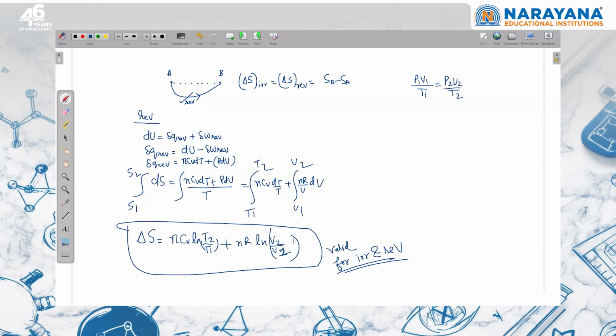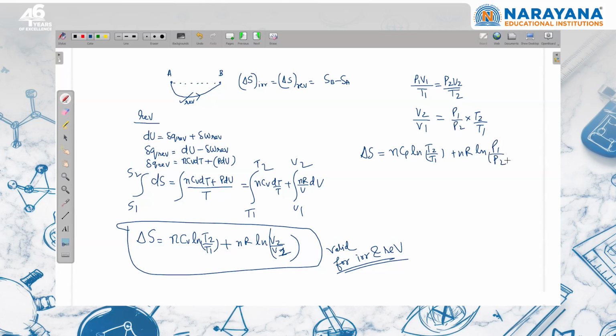So using this, if I want to eliminate the volume, I can write that V2 upon V1 is equal to P1 upon P2 into T2 upon T1. And if I put this value here, then after simplification the entropy change can be written as nCP ln T2 upon T1 plus nR ln P1 upon P2.